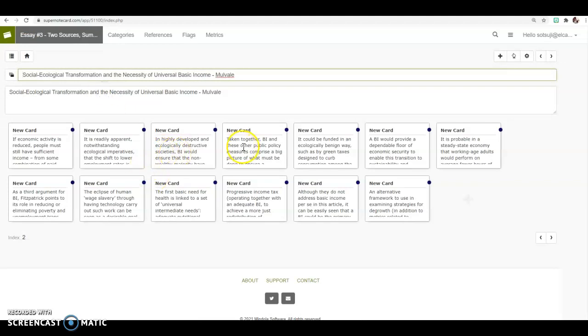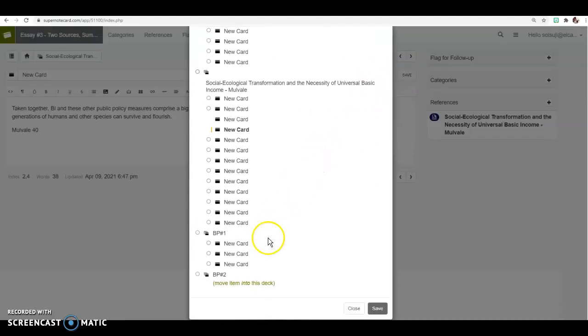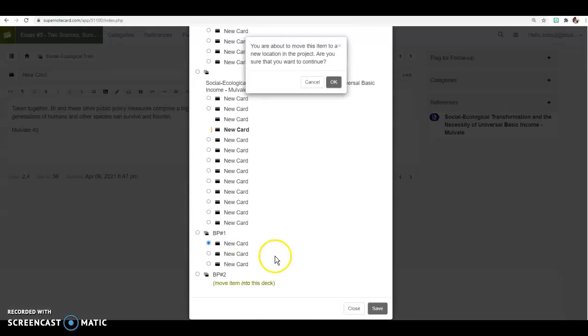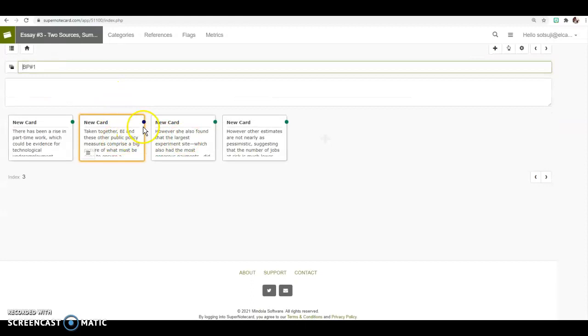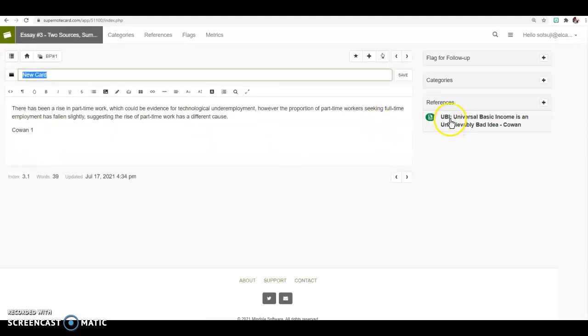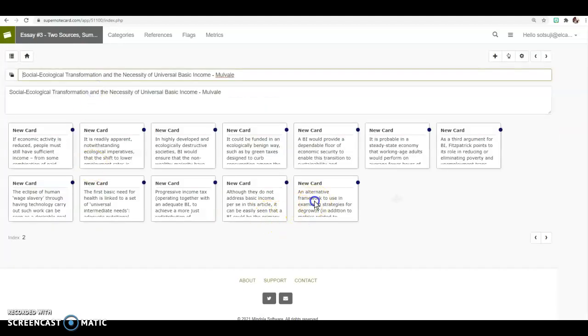Okay, so again, let's go into the next article. Maybe this connects to body paragraph number 1 also. And so I want to move it into body paragraph number 1. So I want to click it here, click on OK. And so here we go. Here is your card that you just moved. So you can see the different colors, right? This one is from this article, and this card is from this article. So continue to do that for all of your cards.